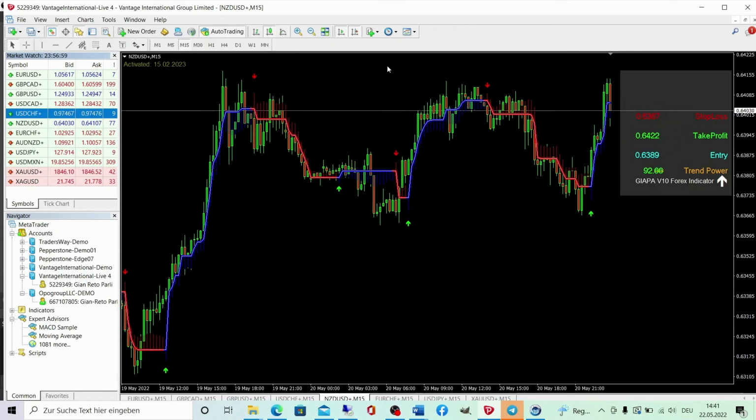Now we have to update our new data in the MT4. Go to the navigator and update the expert file with a right click. Go to the expert file, make a right click, go to refresh, tick. After that you will see the Giapa Gold robot in the navigator.